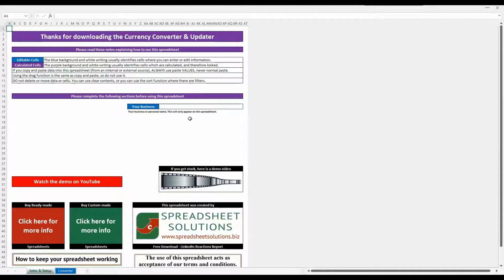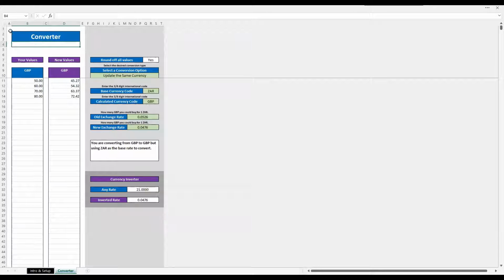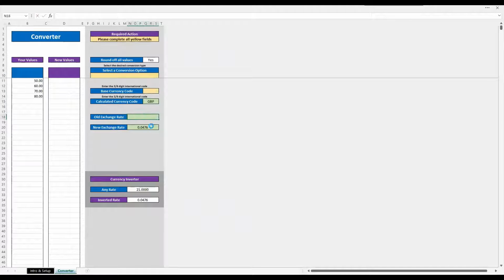Put your business name in here. This doesn't go in anywhere other than just on the spreadsheet. And then you can click over to the next tab. That will appear here. Anyhow, this is the sheet that you use. So let me just go ahead and clear all of this. I've just worked another example out to see if it worked, so I can show you how this works.